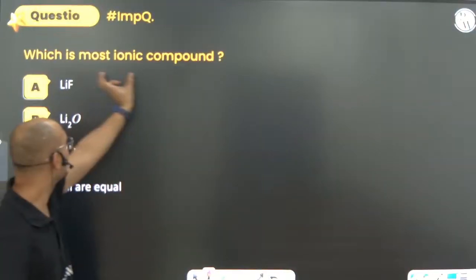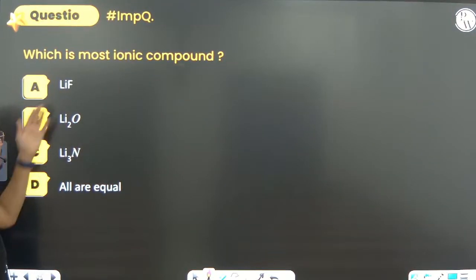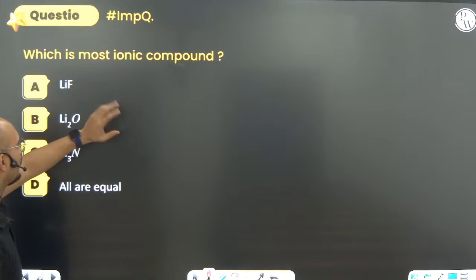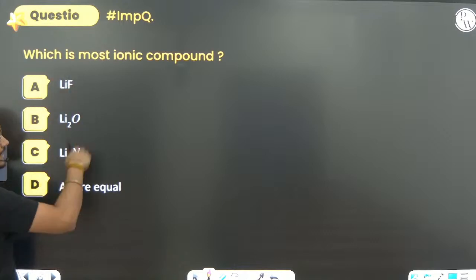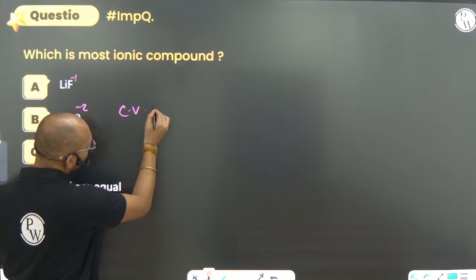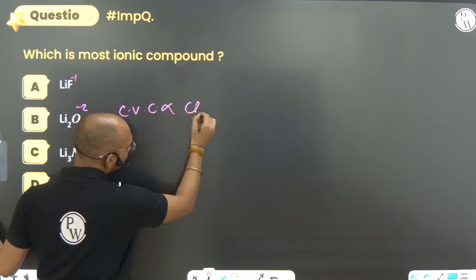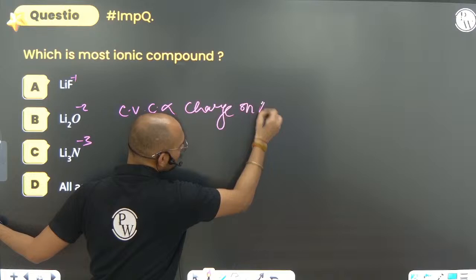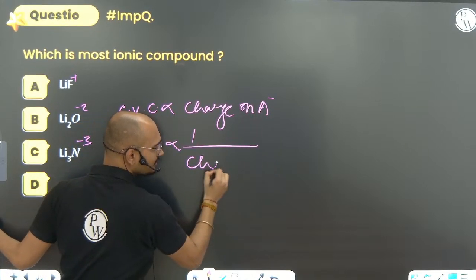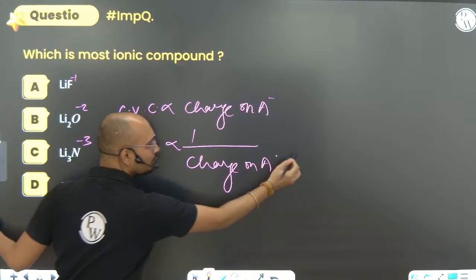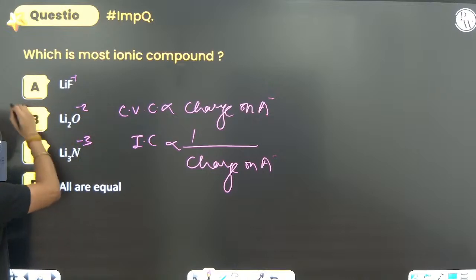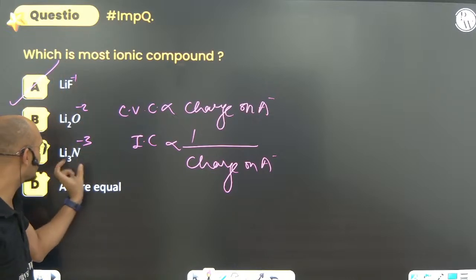Go through it. Which among the following is the most ionic compound? LiF, and so on. Here all the cations are the same, so think about the anion: -1, -2, -3. We know that covalent character is directly proportional to the charge on an ion, so ionic character is inversely proportional to the charge on an ion. So the most ionic will be A, because the least ionic is this one.